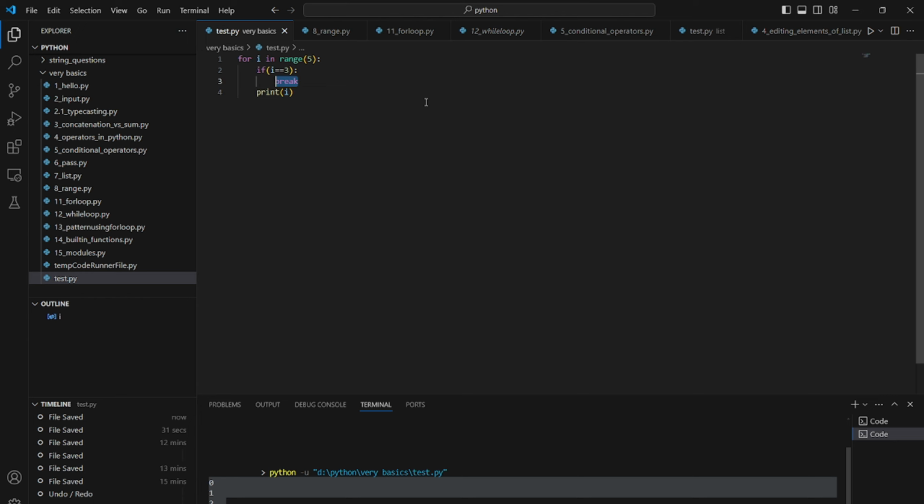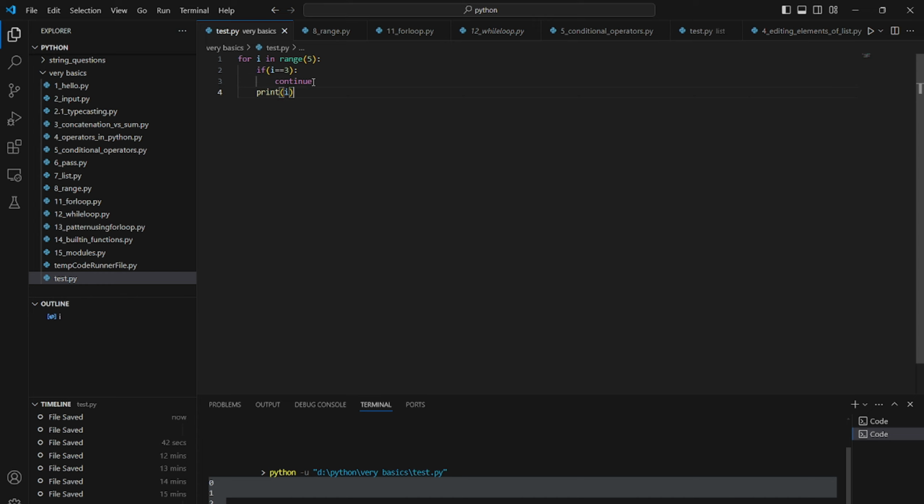And in case of continue, if I say continue here, then it will not print the value where I is equal to 3. So 3 is not printed in this case. Continue means just go on to the next; this print will not run.